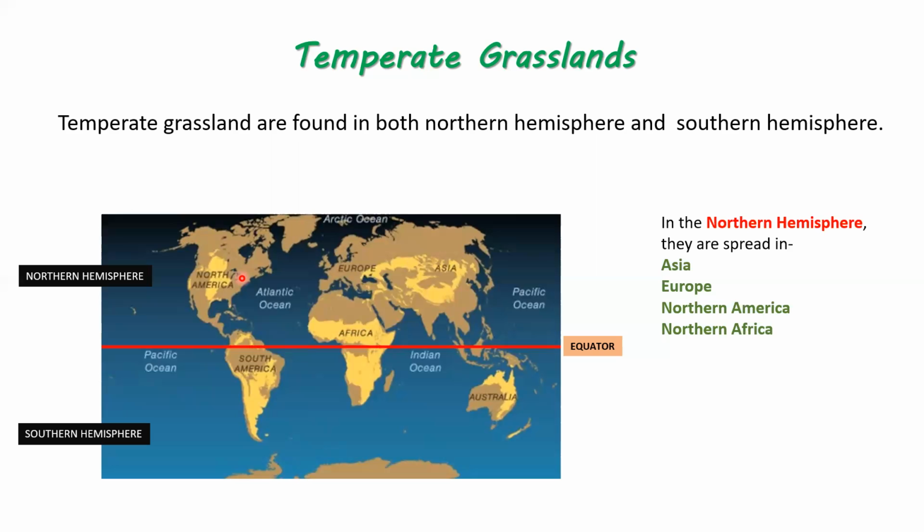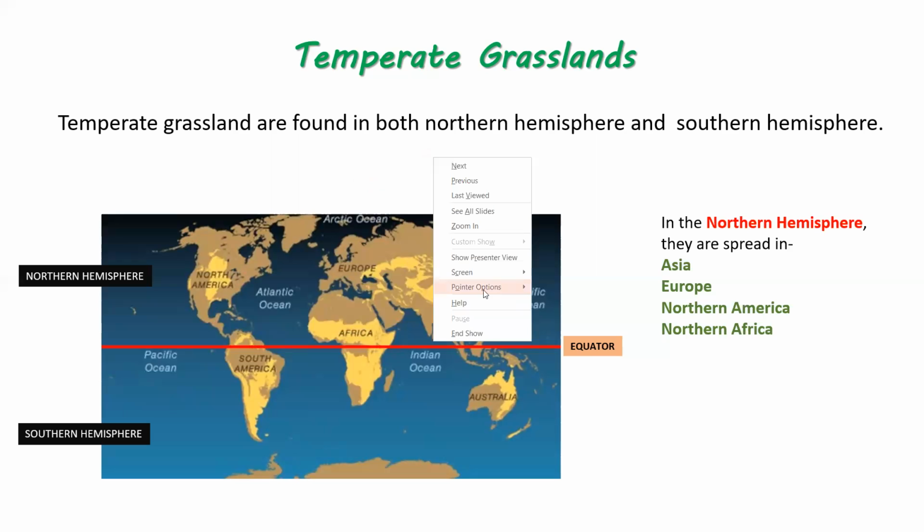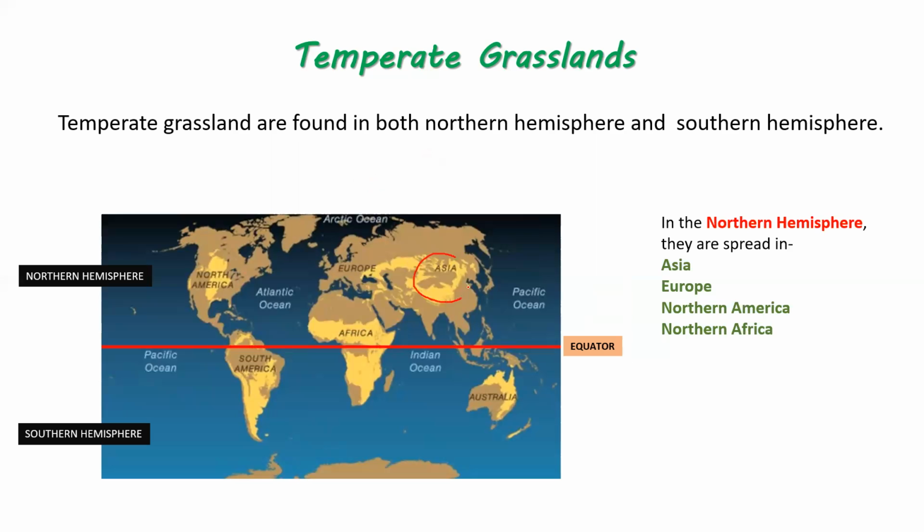So in the northern hemisphere, these temperate grasslands are located in Asia, then Europe, then Northern America, Northern Africa. So almost in all the continents, you find this one here. In Asia, we have temperate grasslands. In Europe also, you see, these portions are under Europe. So Europe also has temperate grasslands. In North America also, some parts of North America. Then Northern Africa also has temperate grasslands.